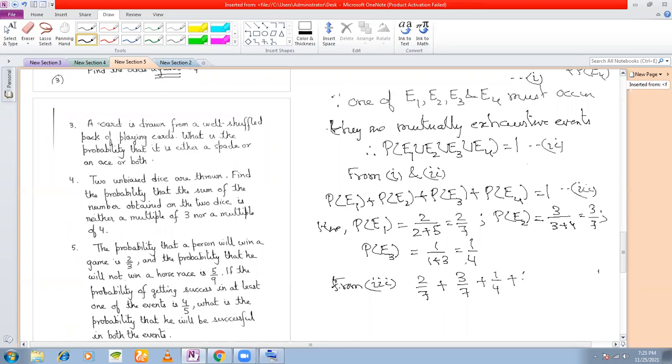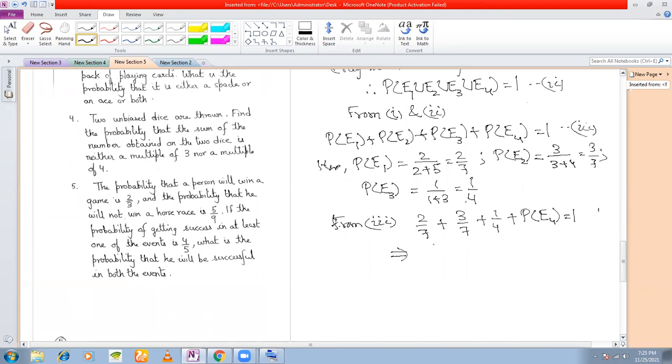Taking the LCM of these three, you get 27 by 28, plus P(E4) is equal to 1. That means the probability of occurrence of E4 is 1 minus 27 by 28, which is equal to 1 by 28, right?